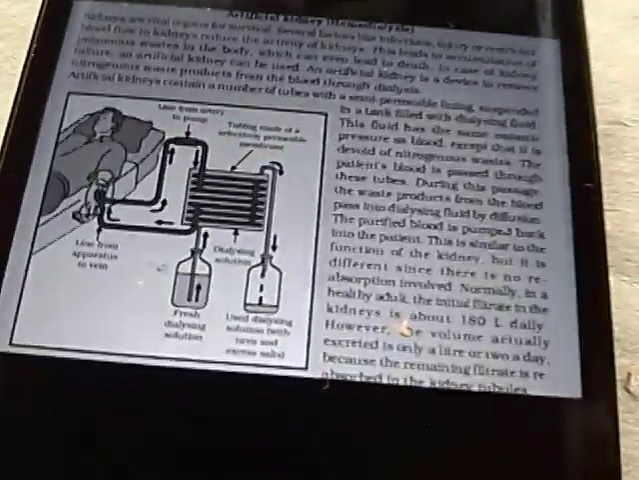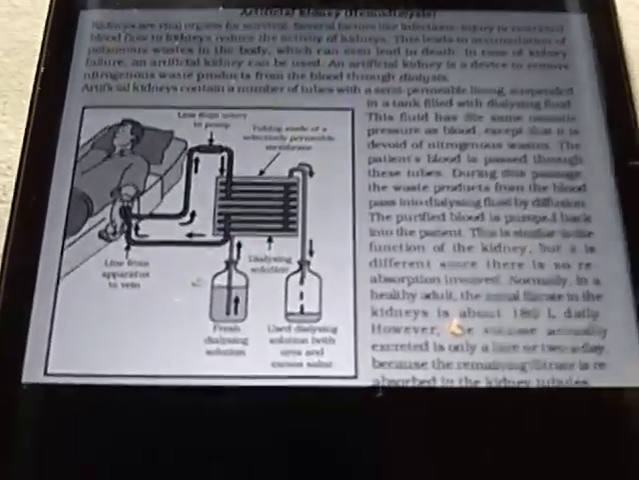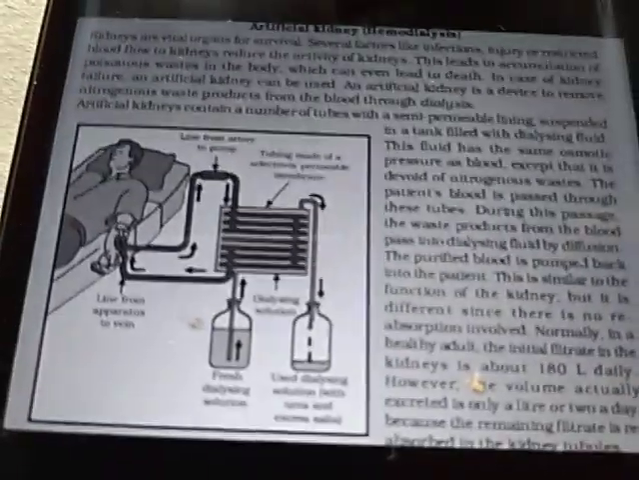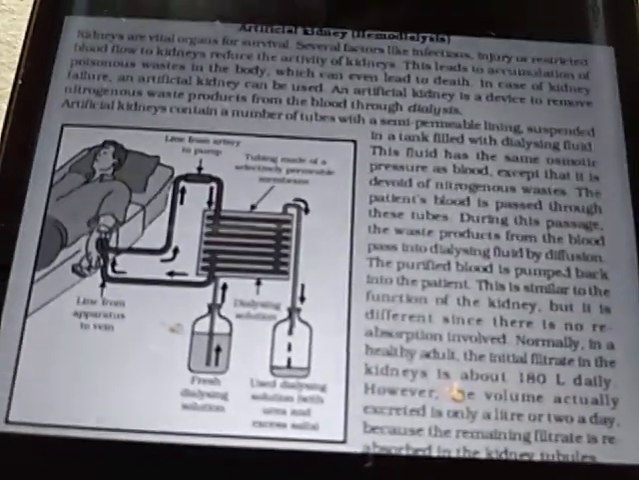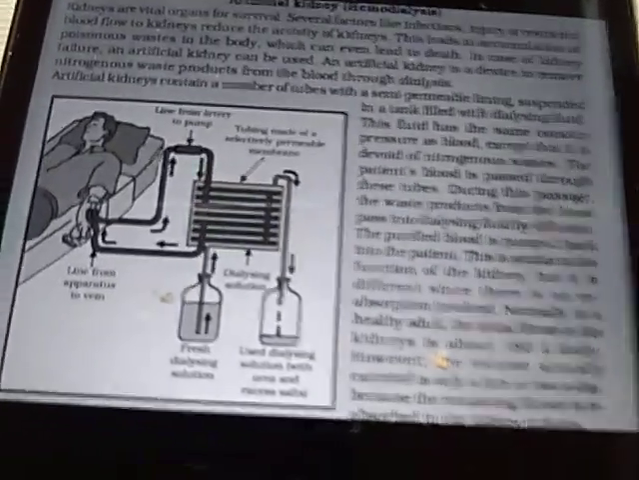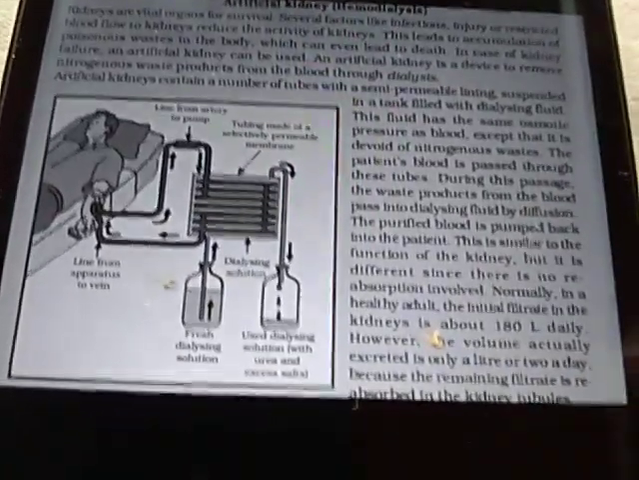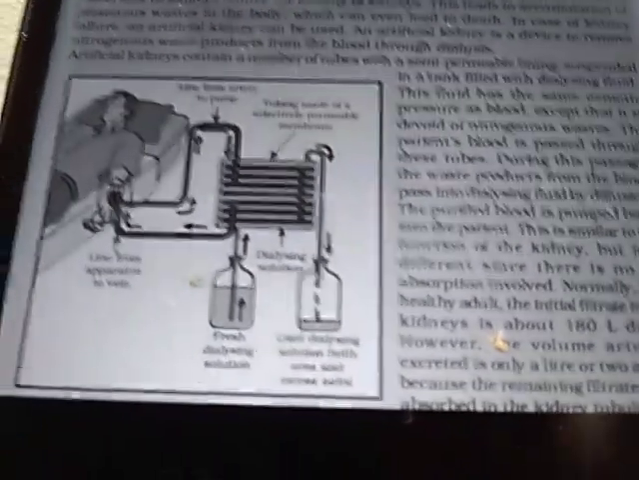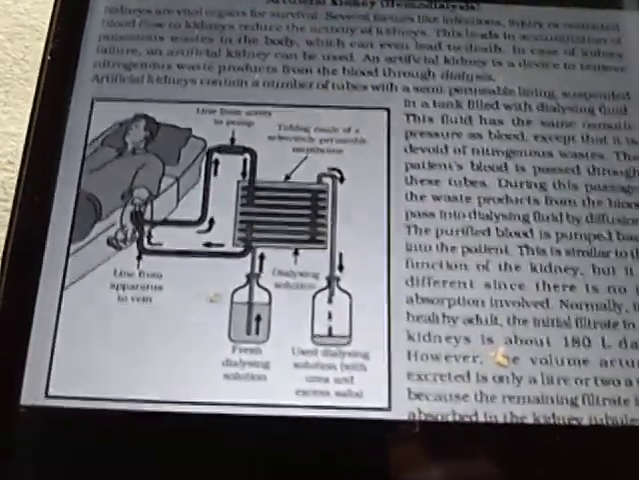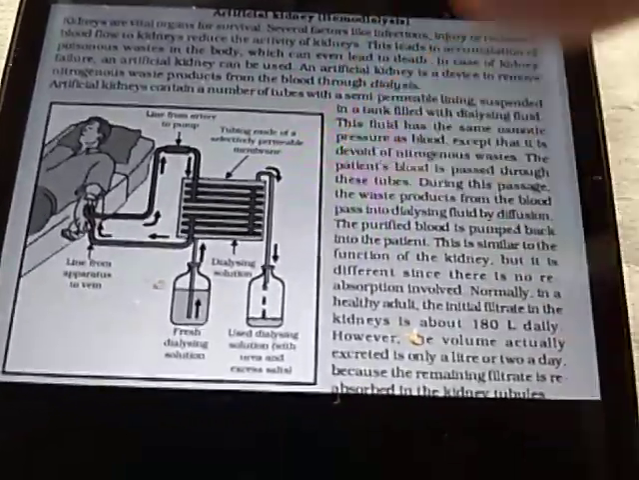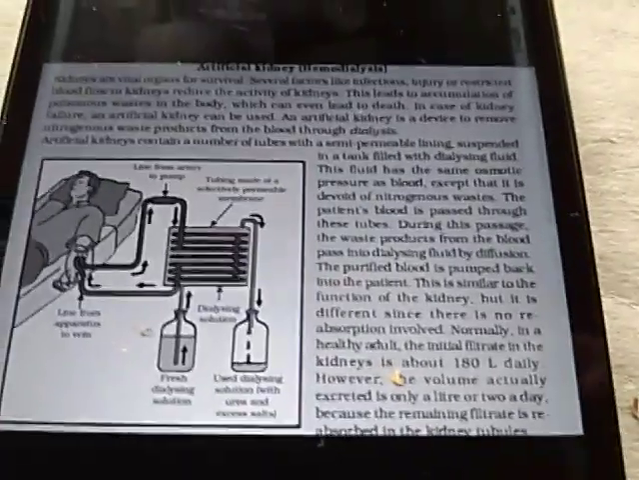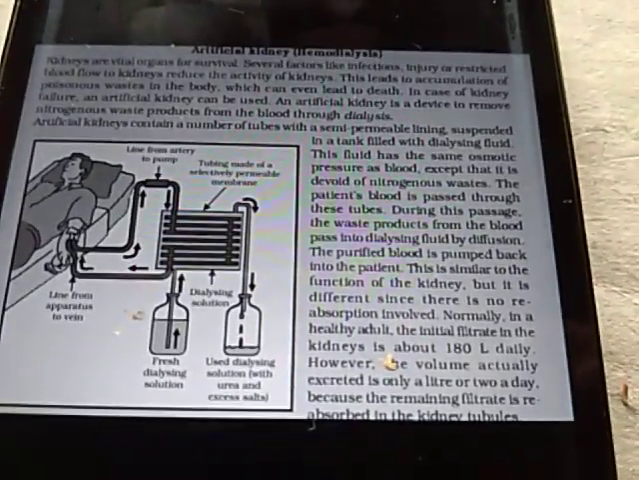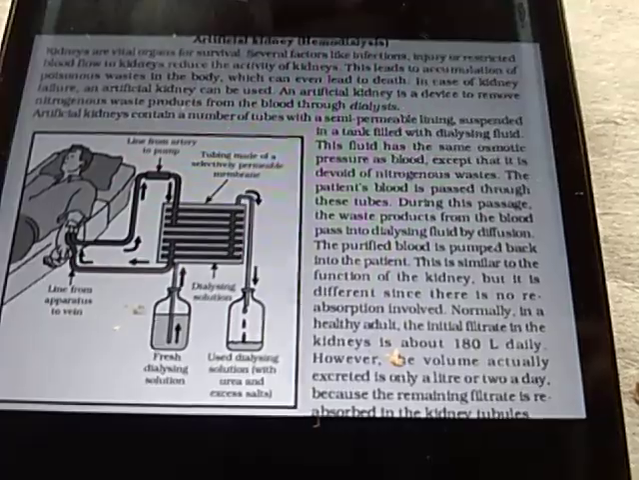So in this way the nitrogenous wastes are removed from the blood. If any person's kidneys are not functioning properly, then an artificial kidney is used to remove the nitrogenous waste from the blood. Okay, so this is the structure of an artificial kidney. It is used to remove the nitrogenous waste whenever the kidneys are not working properly in human beings. This is known as hemodialysis. Thank you.